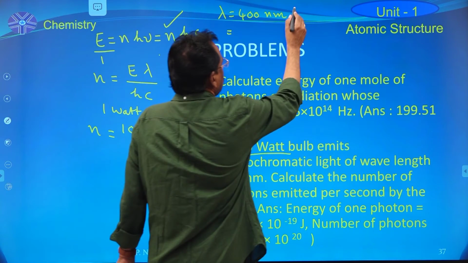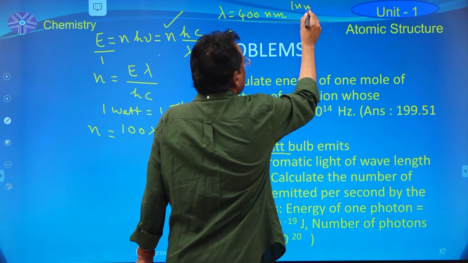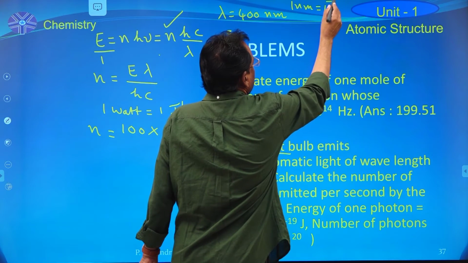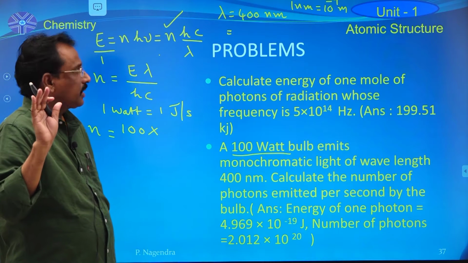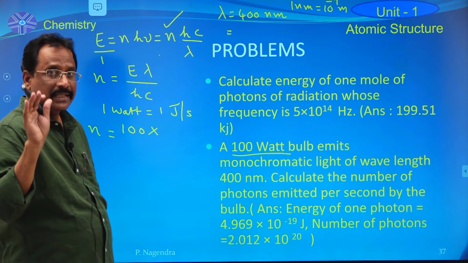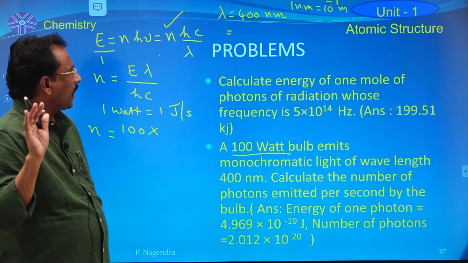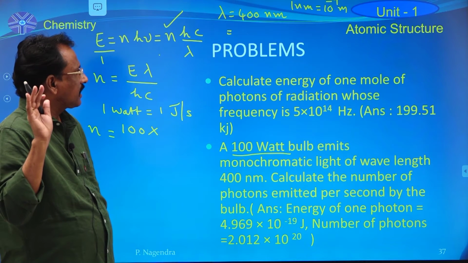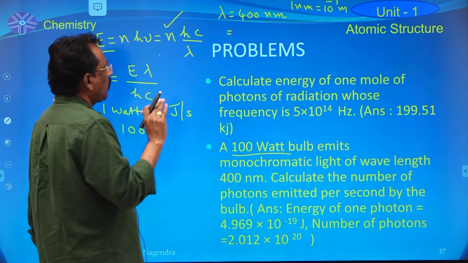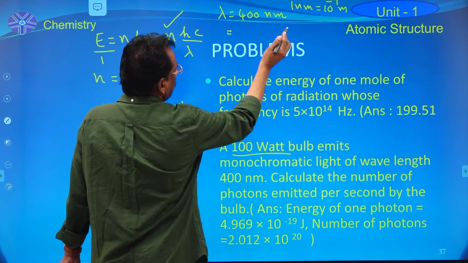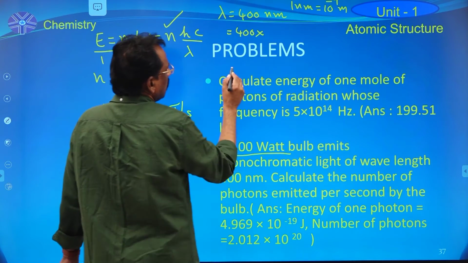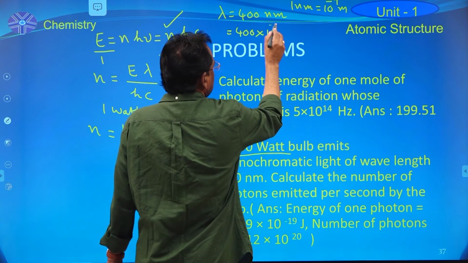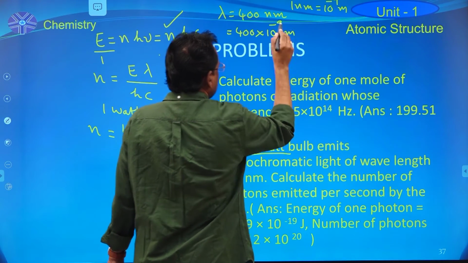1 nanometer is equal to 10 power minus 9 meters. 1 nanometer is equal to 10 power minus 7 centimeters, or 1 nanometer is equal to 10 power minus 9 meters. Now convert this lambda into meters. 400 into 10 power minus 9 meters.